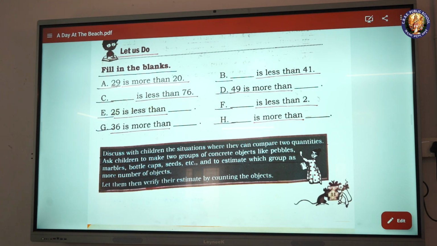Discuss with children the situations where they can compare two quantities. Ask children to make two groups of concrete objects like pebbles, marbles, bottle caps, seeds, etc. and to estimate which group has more number of objects. Let them then verify their estimate by counting the objects.